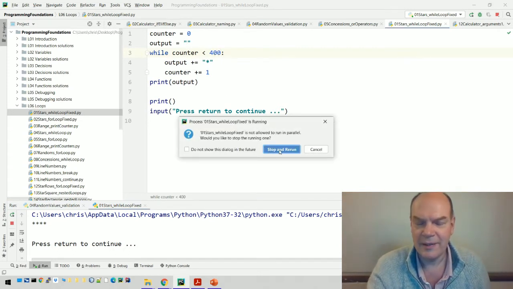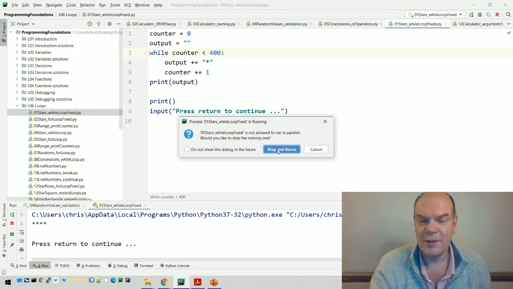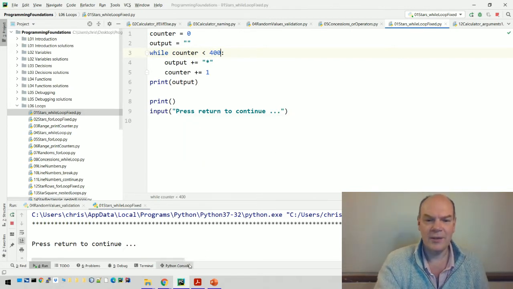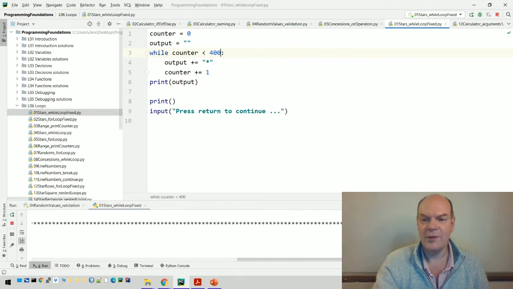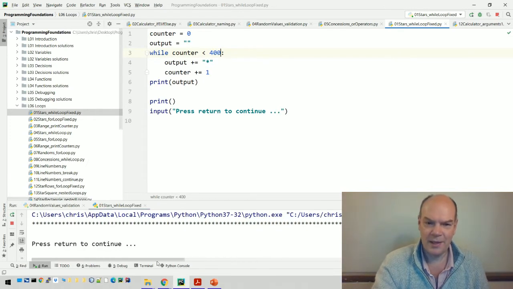it lost me. Yeah. So I haven't told you about this, but in PyCharm, if you're already running a program and you try and run it again, it'll ask you what you want to do. In this case, we're still running it because I've got this press return to continue, and I haven't pressed return yet. So normally you just say yes, we'll just rerun the program. And there you are. You see, it's printed out, in this case, 400 stars. I'm not going to count them. I think we'll trust that Python's got it right.